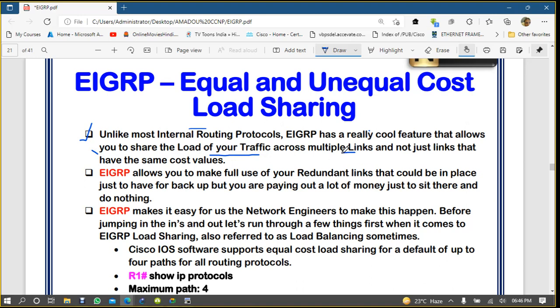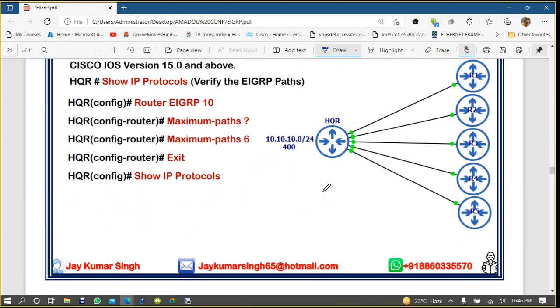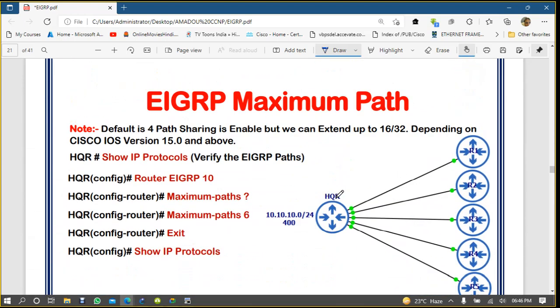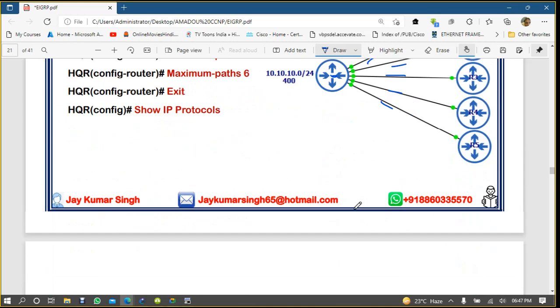Load sharing with multiple links is common with RIP, EIGRP, OSPF. But what is the cool feature? If the load is equal, all routing protocols will do that. EIGRP will also do load sharing, OSPF can also do, RIP can also do.